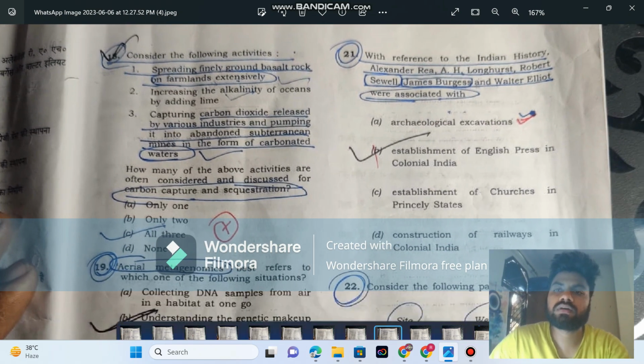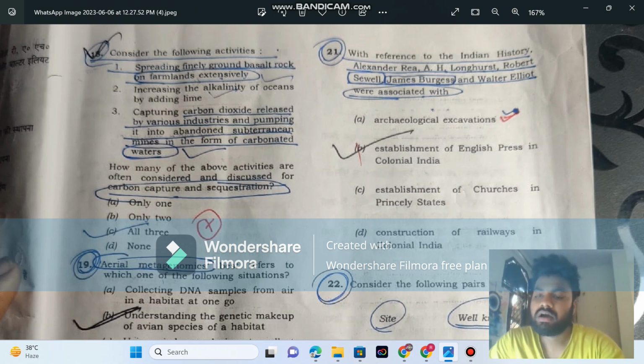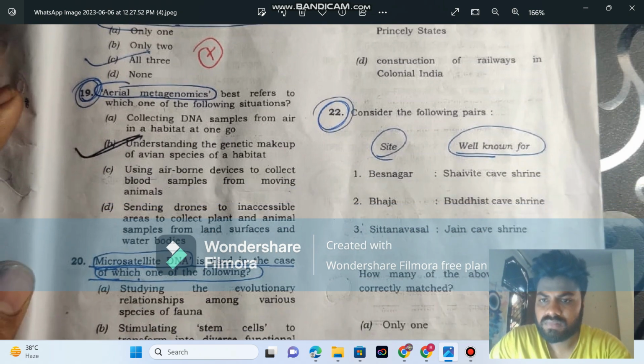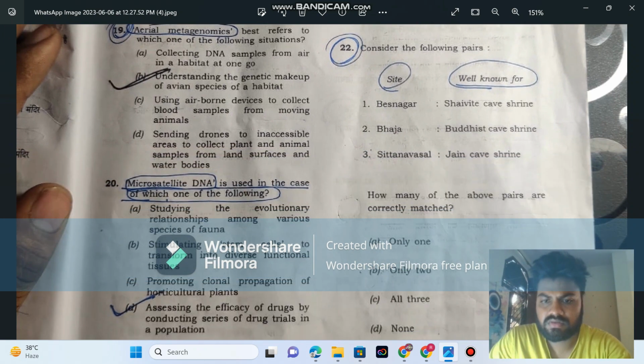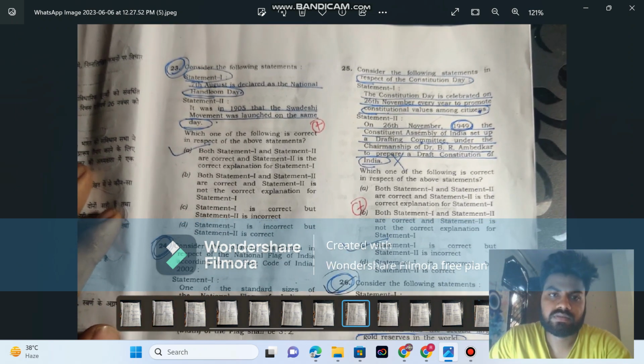With reference to Indian history, Alexander and Cunningham. This is from NCERT or your history notes only, because Alexander, Cunningham, these are archaeologists, also founders of the Archaeological Survey of India around the 1930s. So A is the correct answer. I marked it wrong. I don't know anything about this question, so I left it in the paper. And let's go with the next question.